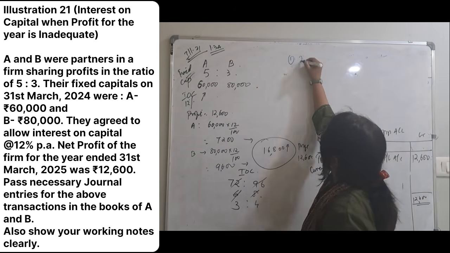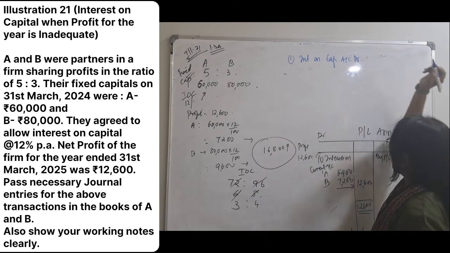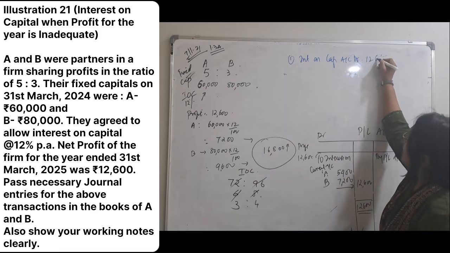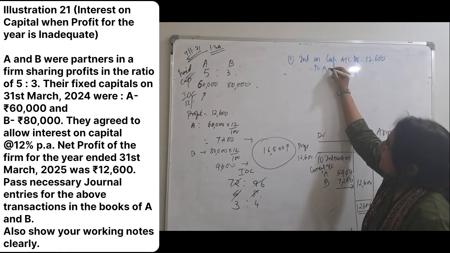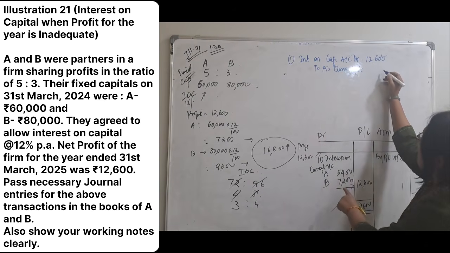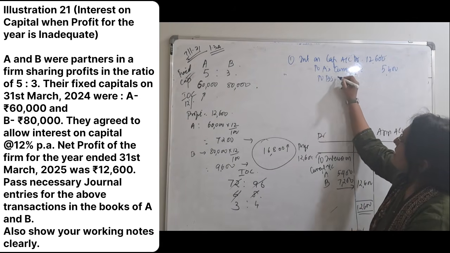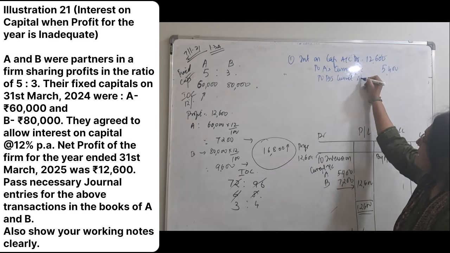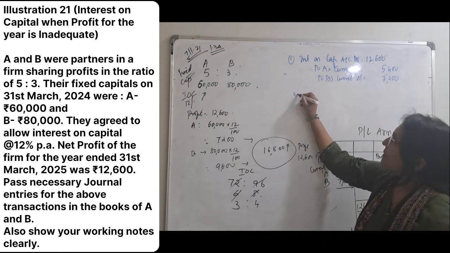So this will be interest on capital account debit. Total interest on capital is 12,600 to A's current account 5,400 to B's current account. इसके लिए क्योंकि अकाउंट कौन सा है? फिक्स्ड अकाउंट है. Second will be